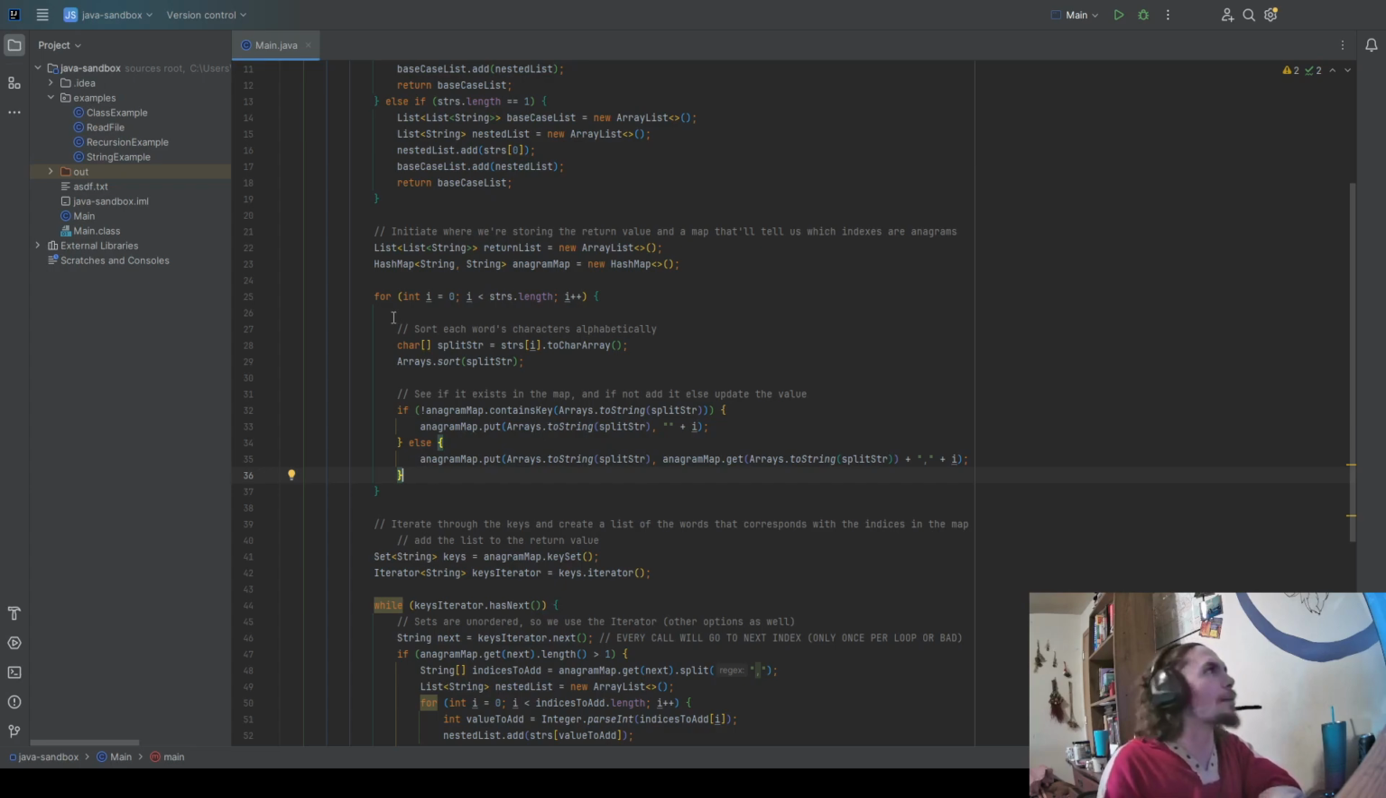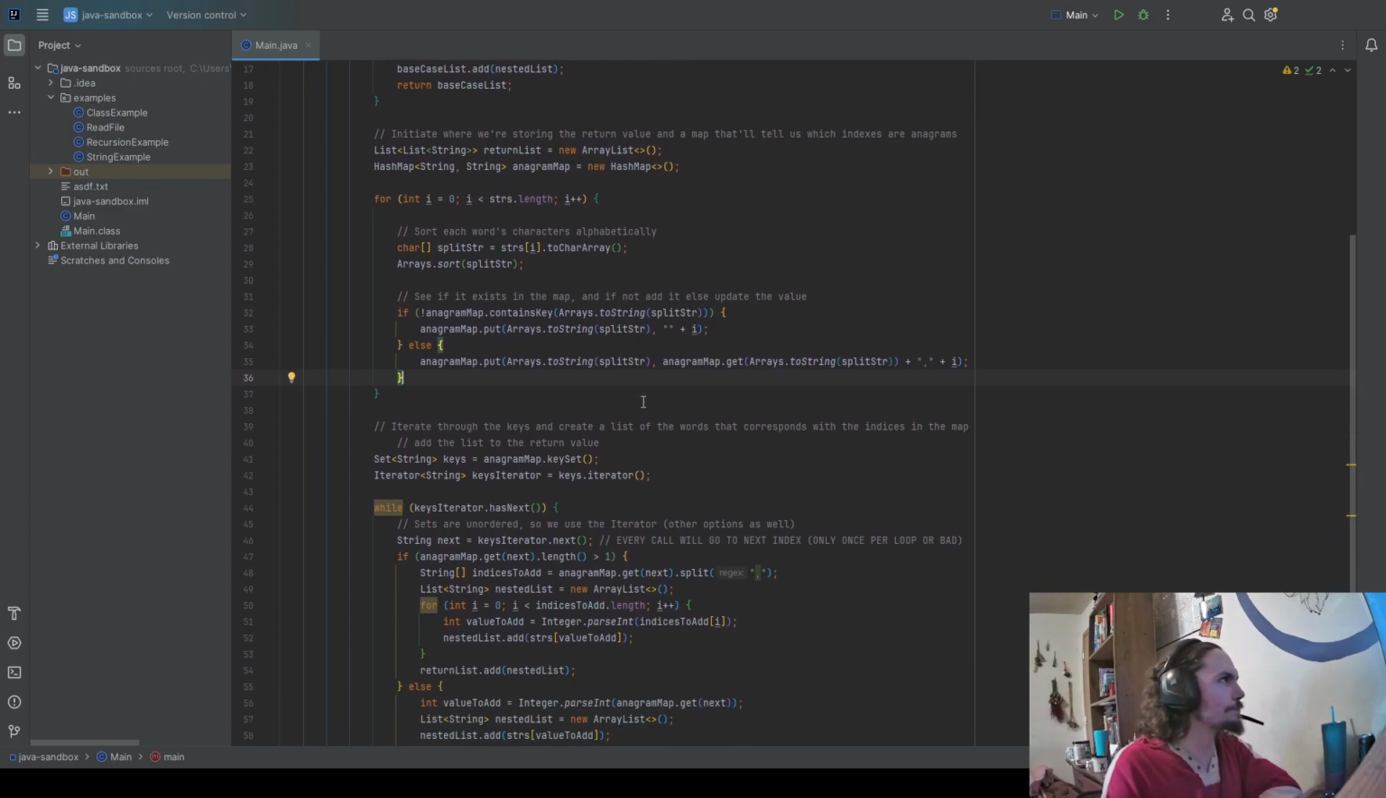But this was my approach. We're going to sort each word's characters alphabetically. To sort, we split it into an array of characters, array.sort, then split string. Now they're in alphabetical order. Then if the anagram map does not contain the key, Arrays.toString of the split string, we're going to create a new key value pair. Otherwise, we're going to update the key value pair that already exists.